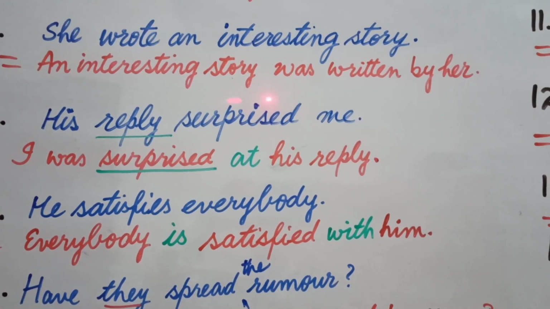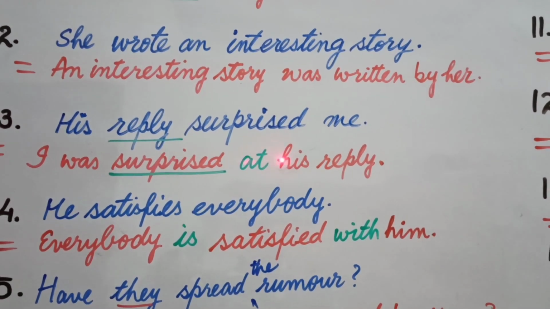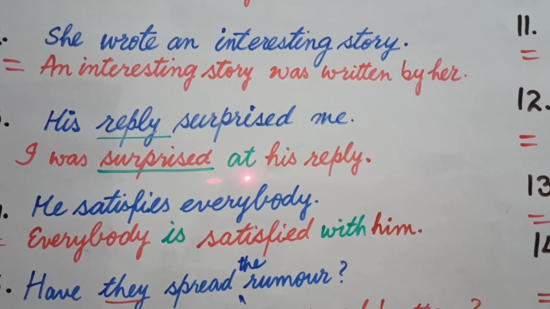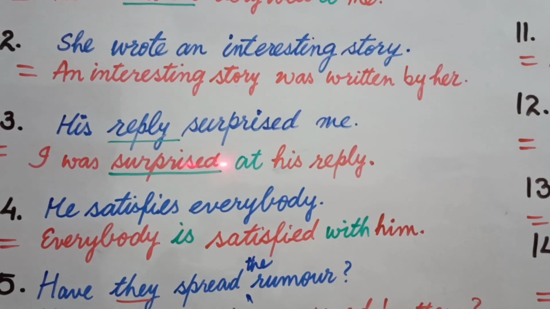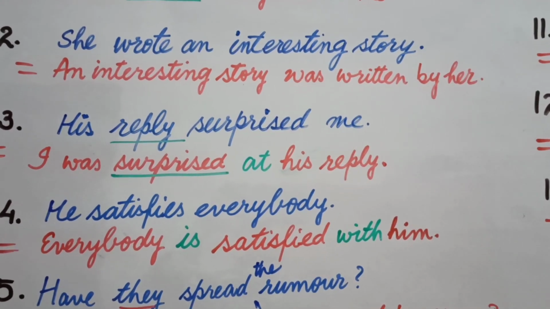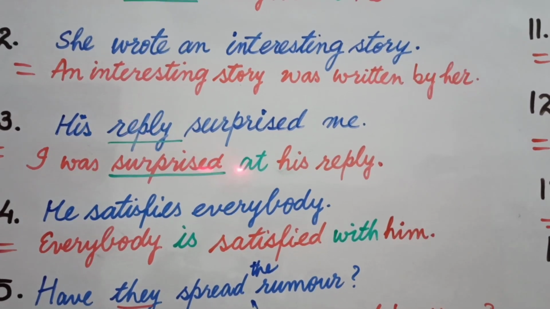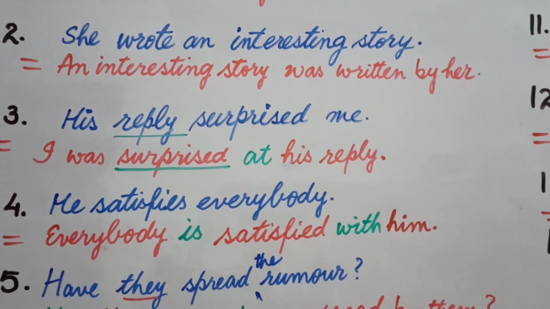But the main thing is, whenever you have surprise as a verb in your passive voice, you write at in place of by. This is the main feature I have written in green ink. So your final answer is: I was surprised at his reply. You always bear in mind, you always remember, at is used with surprise in place of by.